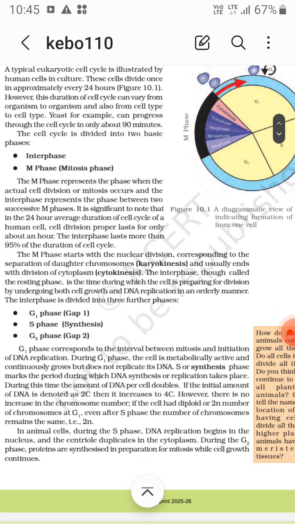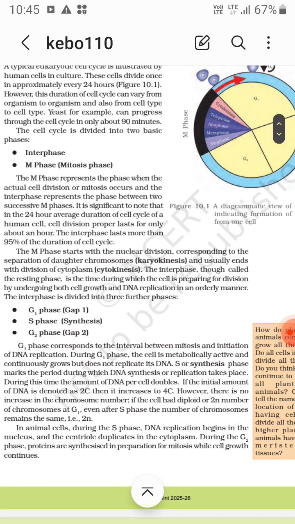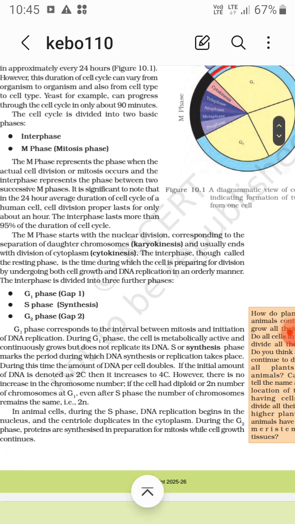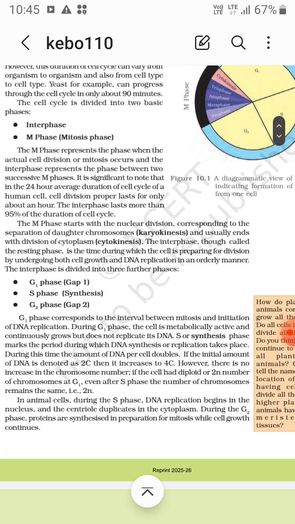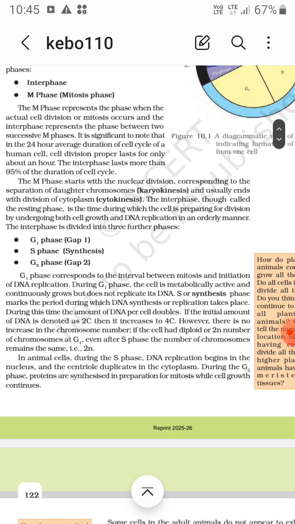Now the cell cycle is divided into two basic phases, that is interphase and M phase. M phase is the mitosis phase. M phase represents a phase when the actual cell division or mitosis occurs, and the interphase represents the phase between two successive M phases. It is significant to note that in the 24-hour average duration of a human cell, cell division proper lasts for only about an hour. The interphase, that is the preparatory phase, takes more than 90% of the duration of the cell cycle.